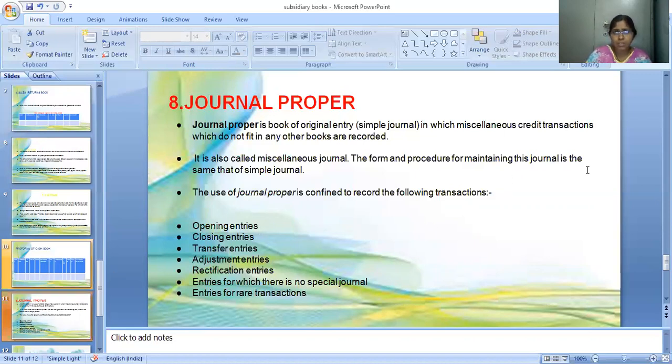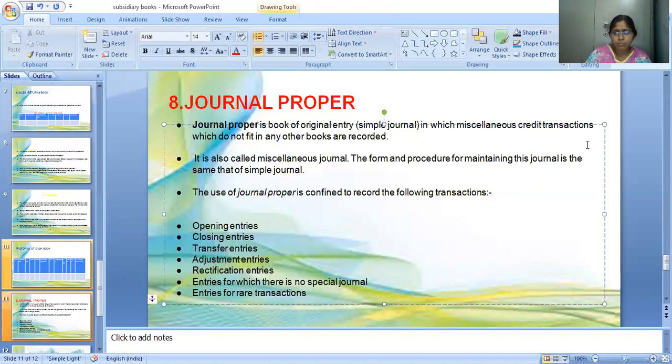miscellaneous transactions we can write in the journal proper. It is also called miscellaneous journal. The form and procedure for maintaining this journal is the same as the simple journal. How to prepare this journal proper is very simple, like any other journal. So the use of journal proper is confined to recording all the following transactions.